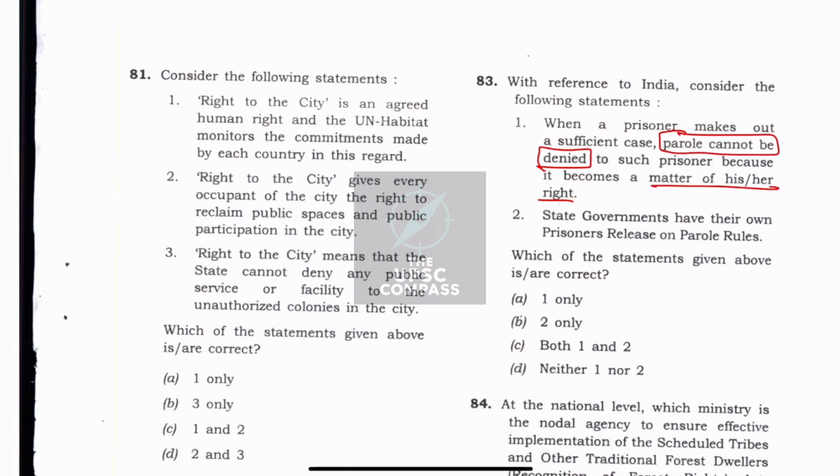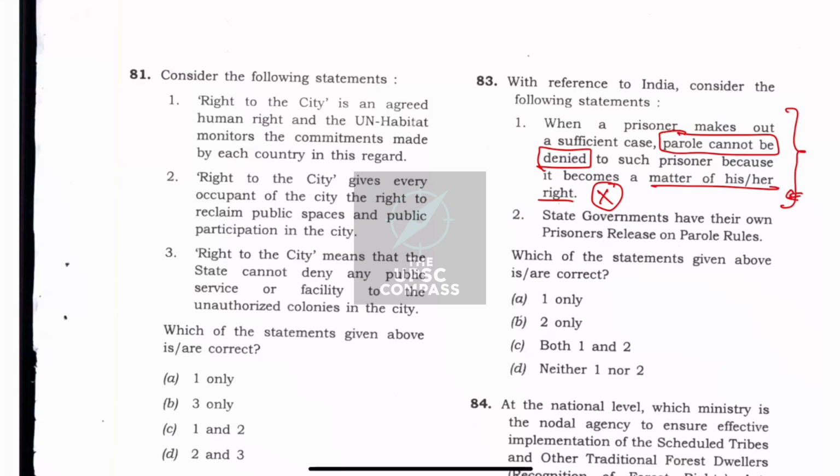The statement becomes very far-fetched, because if this becomes the general case and parole cannot be denied because it is a matter of right, this may create a very complicated situation for the Indian criminal justice system, because then it would be very difficult to deny such parole to hardened criminals. Therefore, I took this statement as wrong.